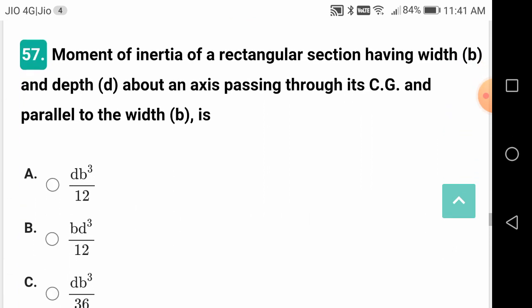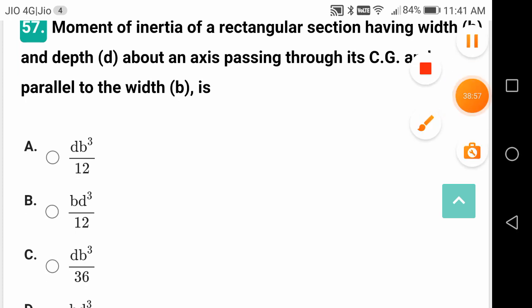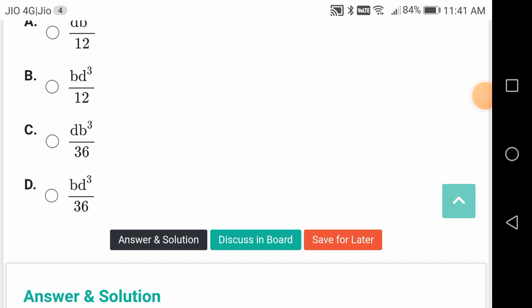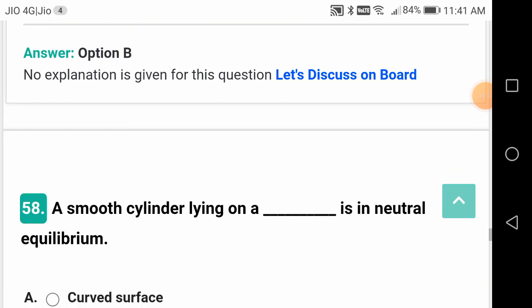Moment of inertia of a rectangular section having width b and depth d about an axis passing through CG and parallel to width b is, it should be bd cube by 12. Just now I told you, bd cube by 12.